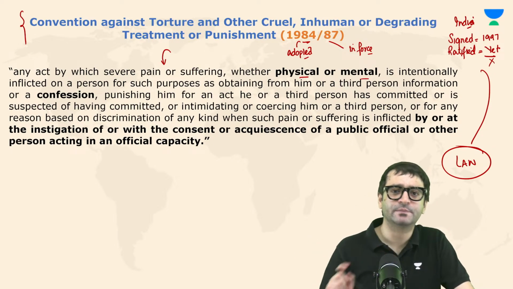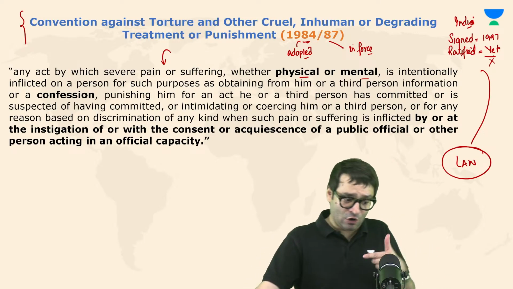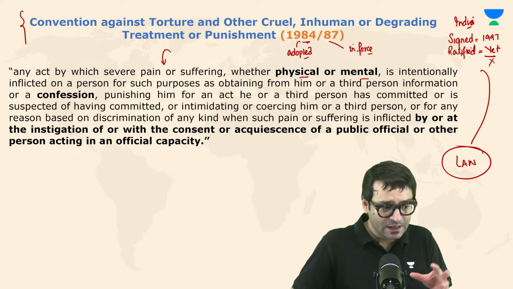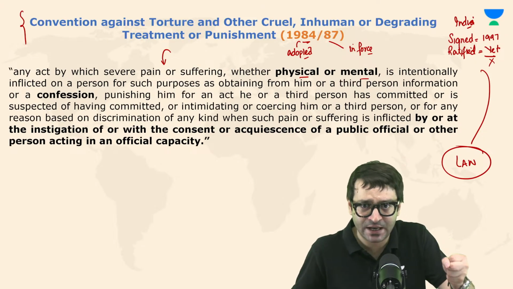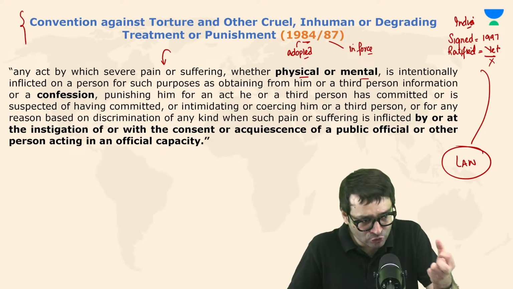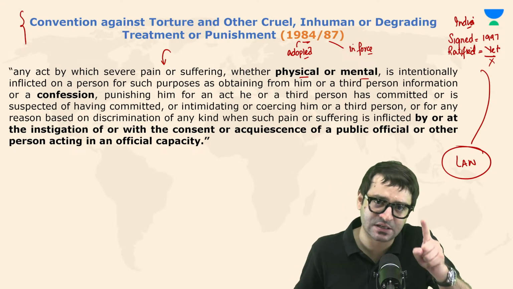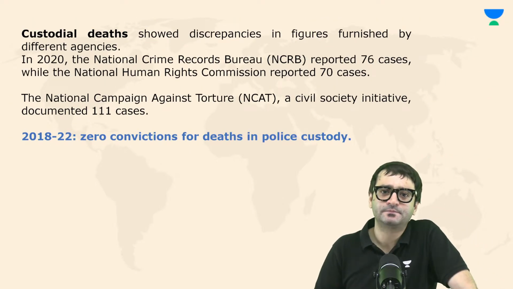This is called torture. Long story short, in presence of a public official or by the public official, if there are people who are using acts of extreme pain and suffering, which can be mental or physical, and through that you want to extract information, this amounts to torture. That's the definition of torture under this UN convention.